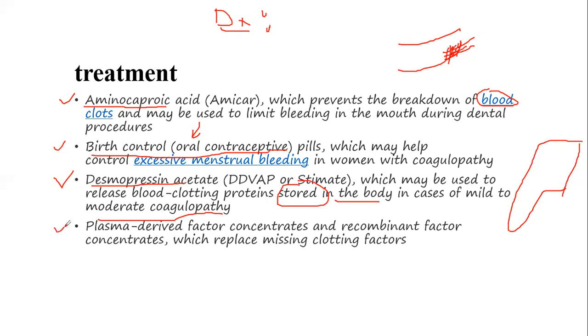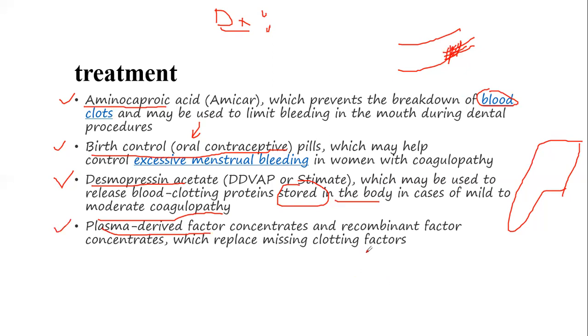And then the other option through which we can treat the coagulopathic patient is that plasma-derived factor can be given. Especially, we use this therapy for hemophilia patients because there are different types of hemophilia, like hemophilia A, that is due to the deficiency of factor 8, then B, that is due to factor 9 deficiency, also called the Christmas factor, and then hemophilia C, which is a rare type of hemophilia, and that may be due to the deficiency of factor 11.